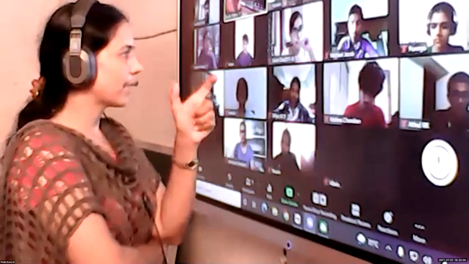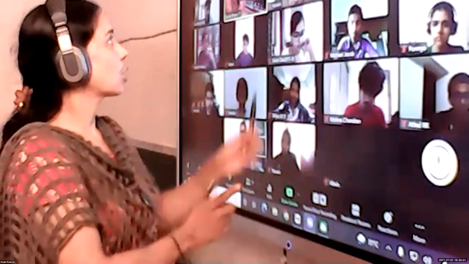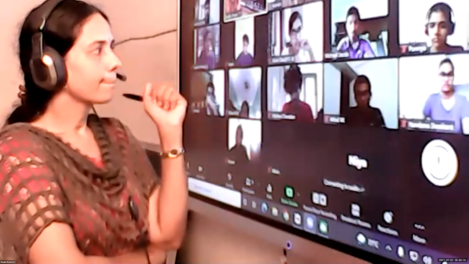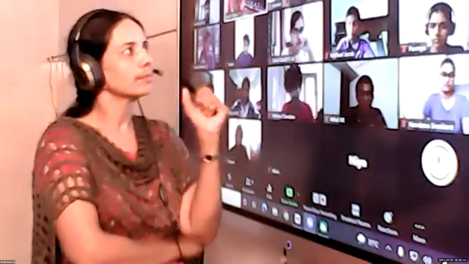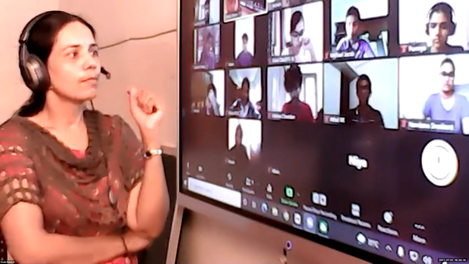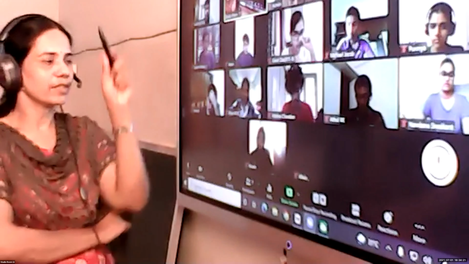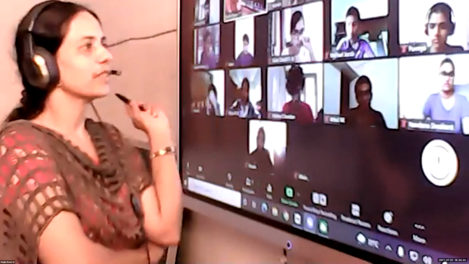What is log of AB? Michael, what is log of AB? Log A plus log B. What is log of A by B? Log A minus log B. What is log of A raised to n? Rijas. N log A. If it is in the power, we can move it to the front.